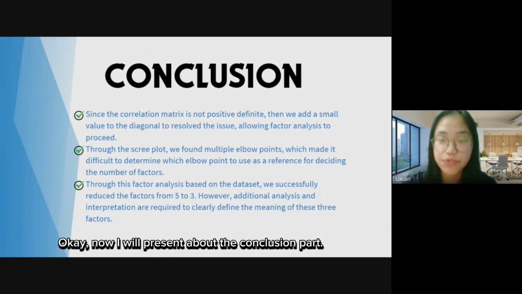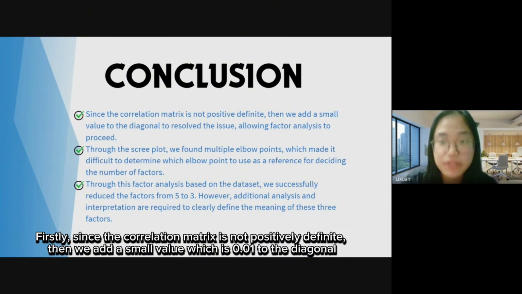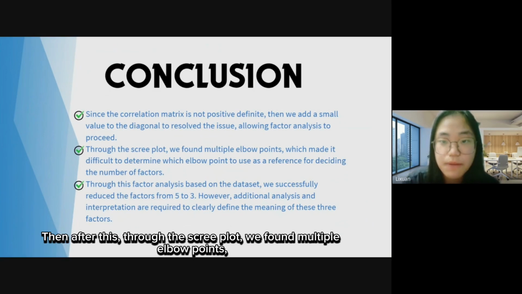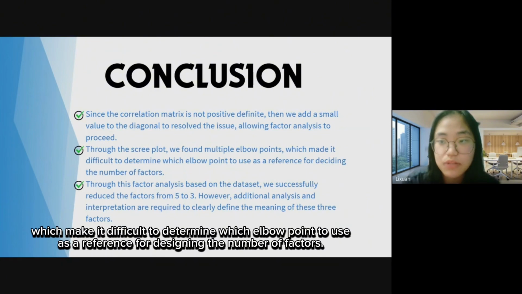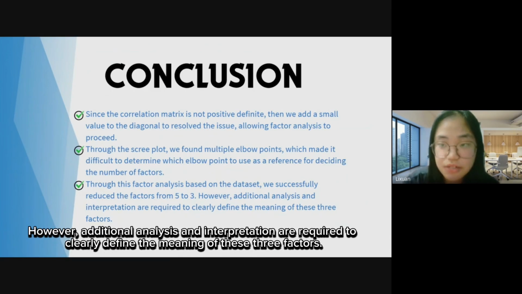Now I'll present the conclusion part. There are some key findings that can be summarized. Firstly, since the correlation matrix is not positive definite, we add a small value, which is 0.01, to the diagonal to resolve the issue and allow factor analysis to proceed. Then, through the scree plot, we found multiple elbow points, which made it difficult to determine which elbow point to use as a reference for deciding the number of factors. Lastly, through this factor analysis based on the dataset, we successfully reduced the factors from 5 to 3. However, additional analysis and interpretation are required to clearly define the meaning of these three factors.